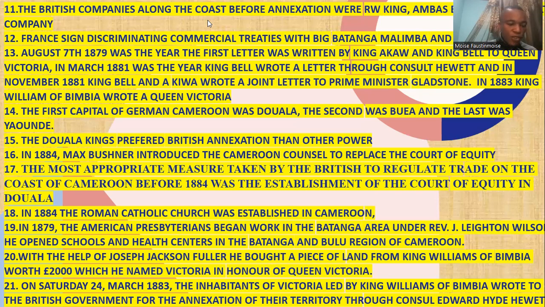Good. On Saturday, 24th March 1883, the inhabitants of Victoria, led by King William of Bimbia, wrote to the British government for the annexation of their territory through Consul Edward Hewett. Good. This is just the Cameroon on the eve of German annexation.